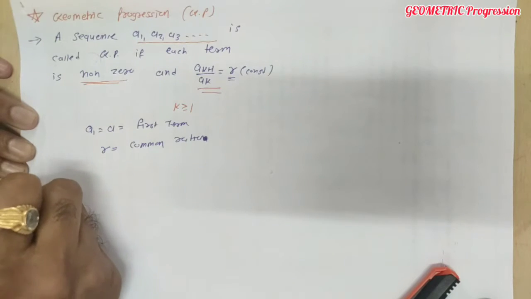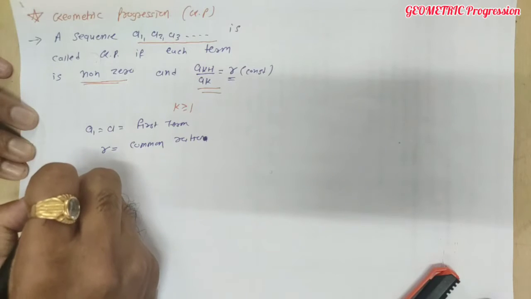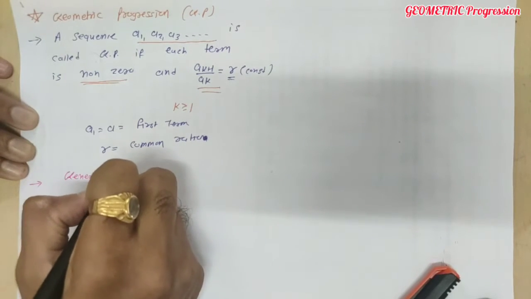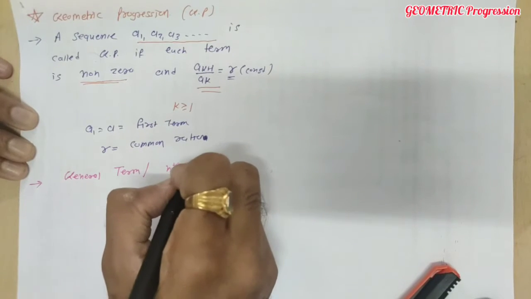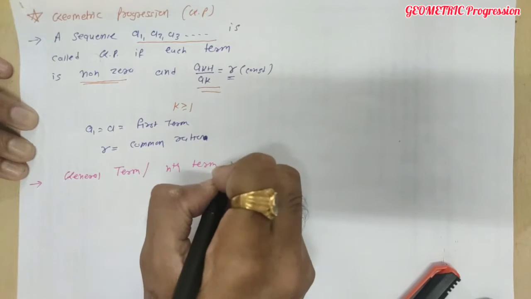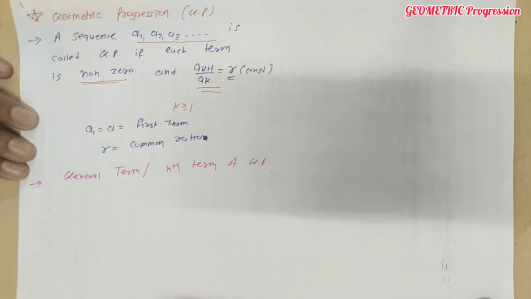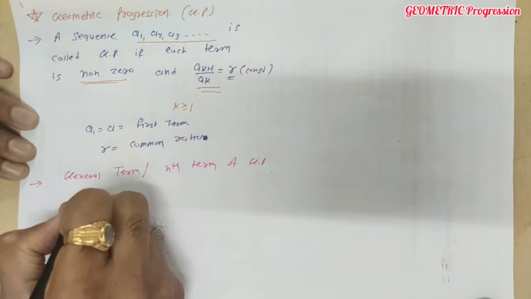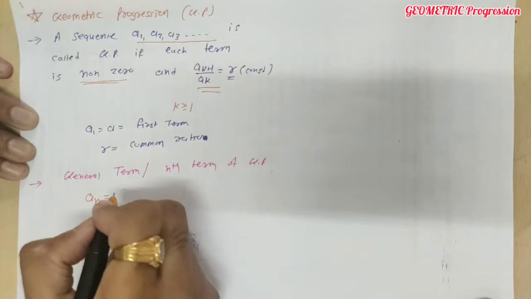Now for this geometric progression we are writing the formula for the general term, or we can say the nth term of GP. Like in arithmetic progression we had an, the general formula for the nth term of GP is given as an, where an means the nth term.